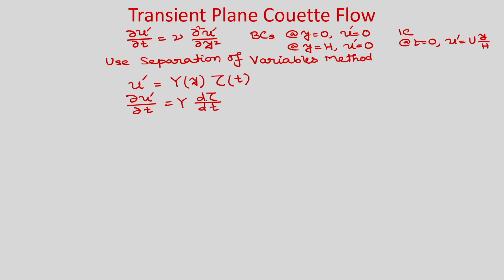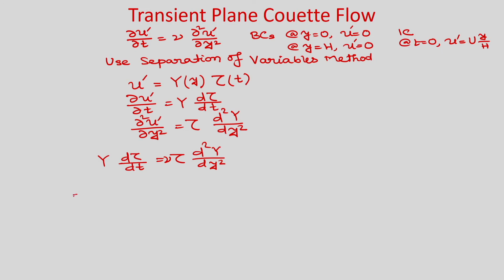So, we can write ordinary derivative, and similarly del 2 u prime by del y square you can write tau d2 Y by dy square, right. So, this is also ordinary derivative as Y is function of y. So, if you put it in this governing equation, then you can write Y d tau by dt is equal to nu tau d2 Y by dy square.